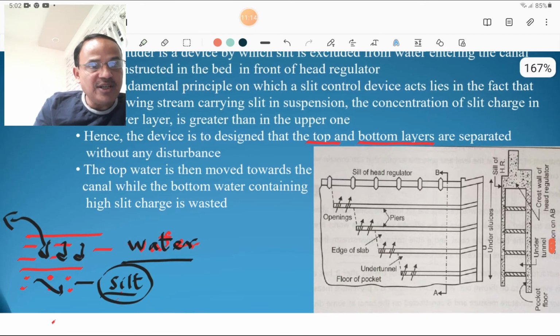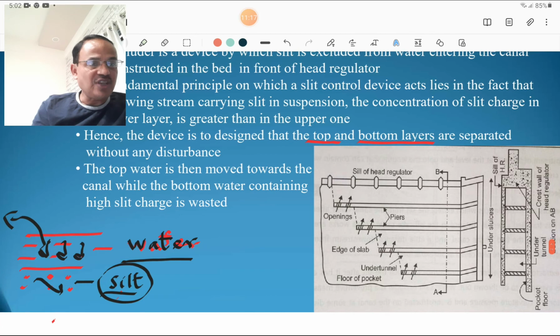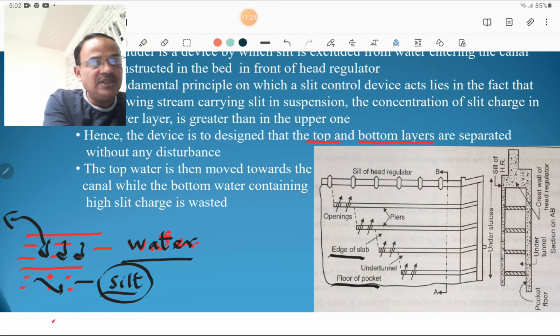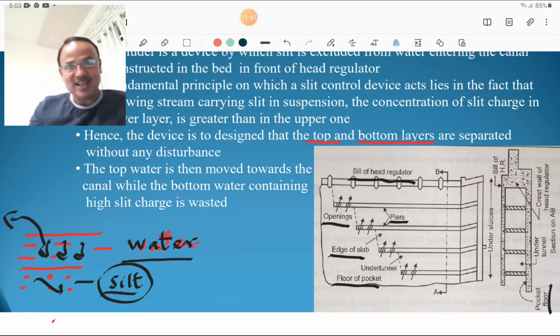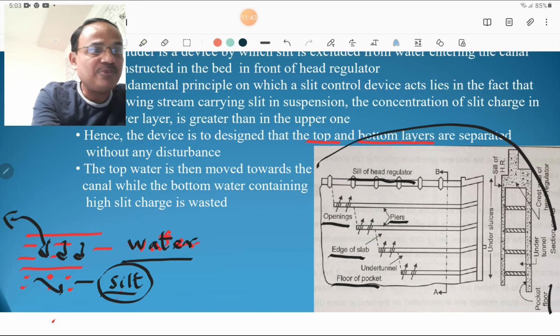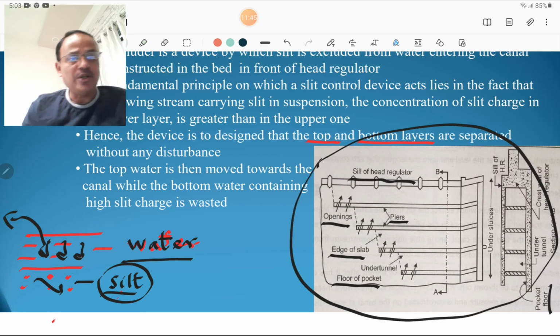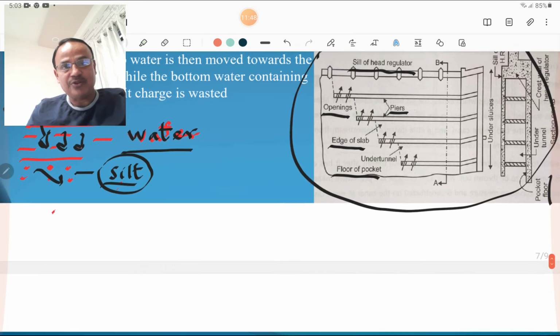Please look at this figure. The figure shows the cross section and plan, and it shows the floor of the pocket, the edges of the slab, the opening, the piers, and the seal of the head regulator. It consists of the pocket floor and the crest wall for the head regulator. All these things are shown in this figure of the silt excluder. So you must study the figures also.